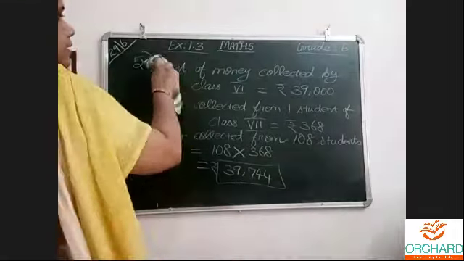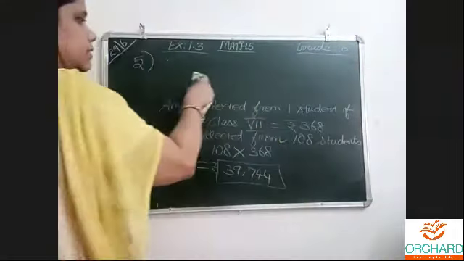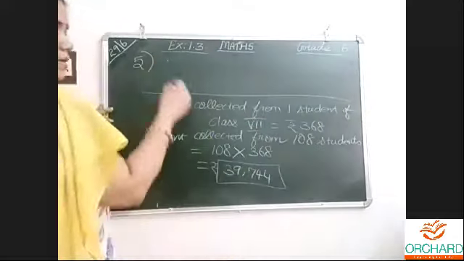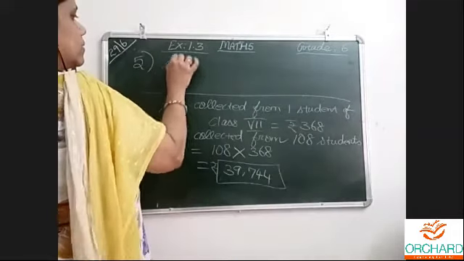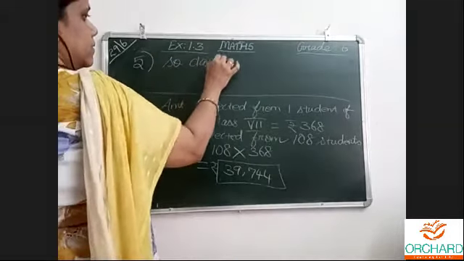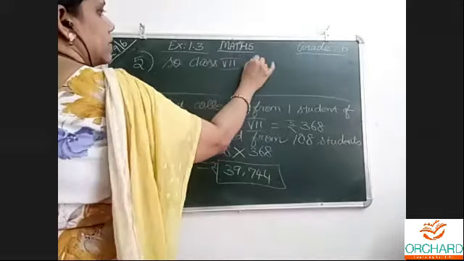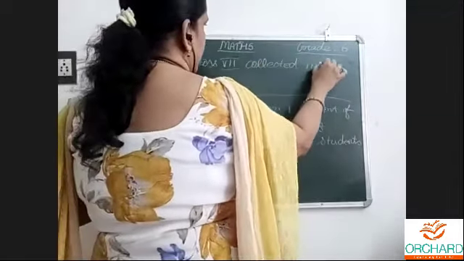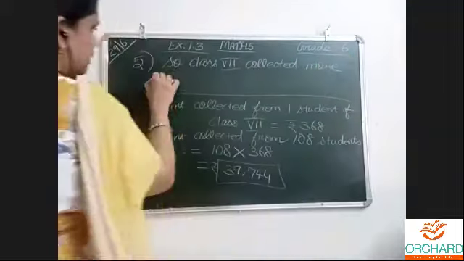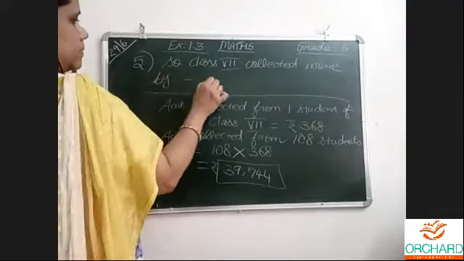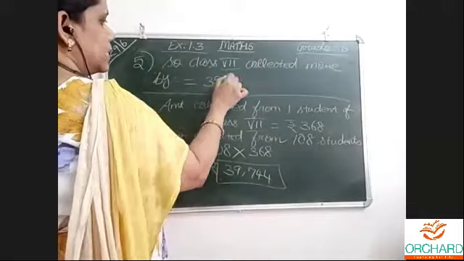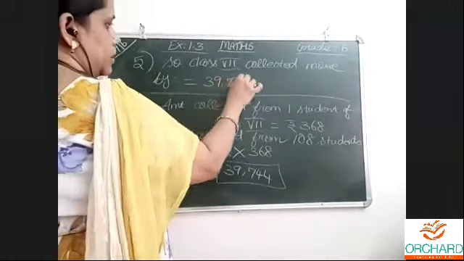So for that, I am erasing the first step. So class 7 collected more by is equal to what was the number? 39,744 here.